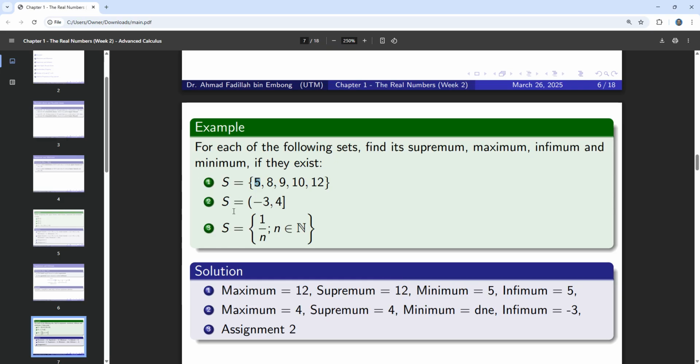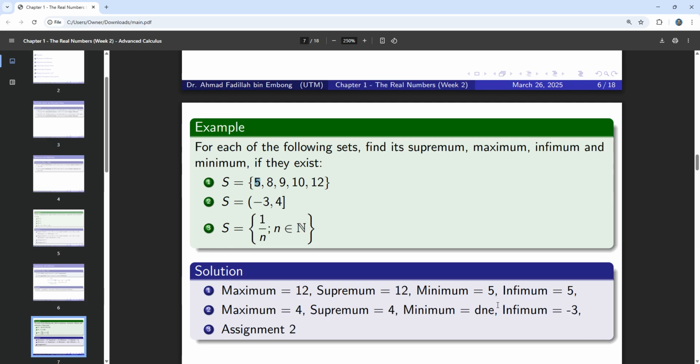So next one is the interval (-3, 4]. Of course 4 here is included in the set, so the maximum value is 4, and based on the remark, the maximum must be equal to the supremum, which is also 4. But in this case, -3 is not included in our set. So the minimum does not exist, but we can have the infimum equal to -3.